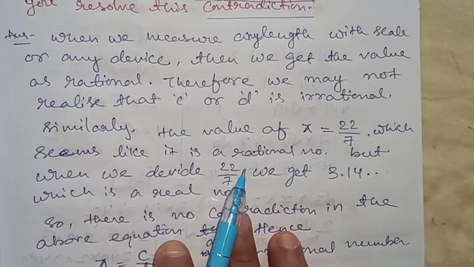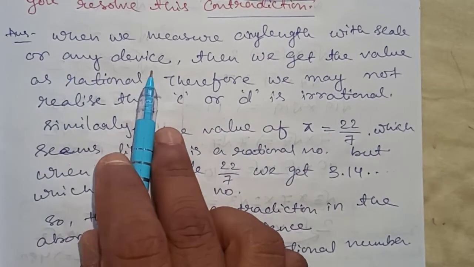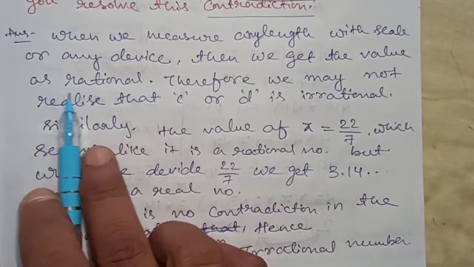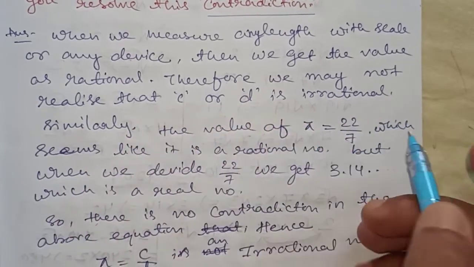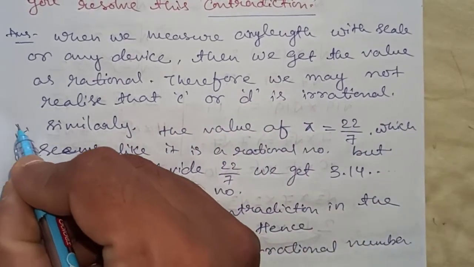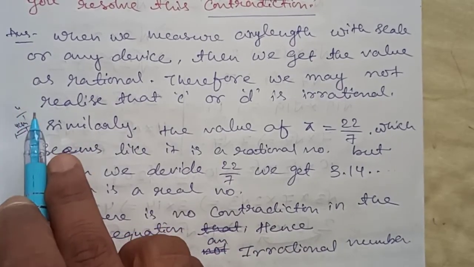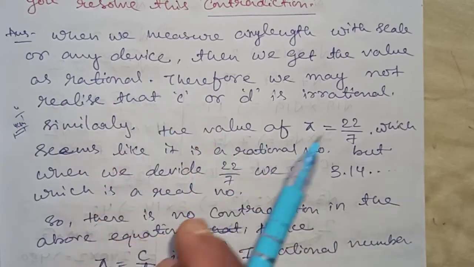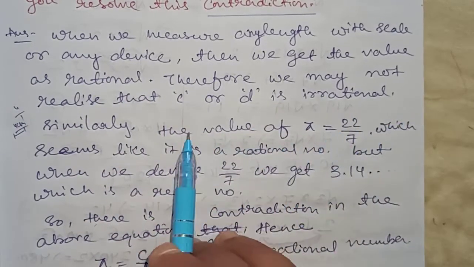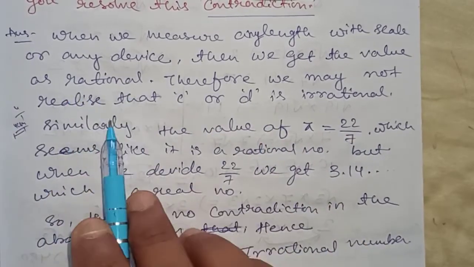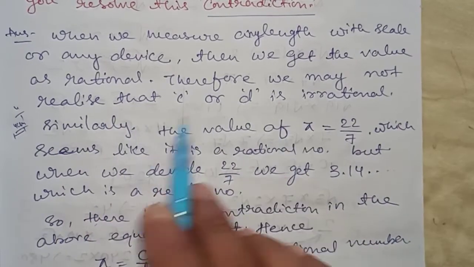I have written the solution. When we measure any length with a scale or any device, then we get the value as rational. Suppose we measure 4 centimeter or 5 centimeter, we can write 4 by 1, so it is a rational number. Whenever we measure any kind of length, of a square, rectangle, triangle, anything, we get its value as a rational number. Therefore we may not realize that c or d is irrational.